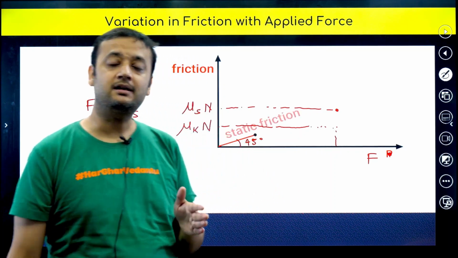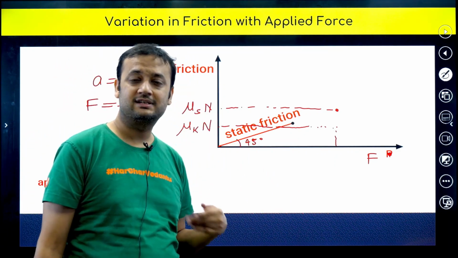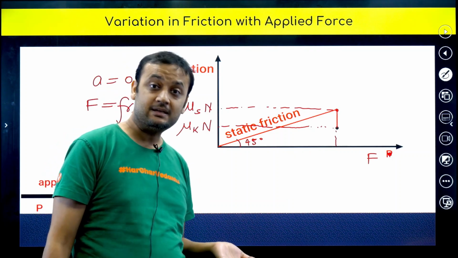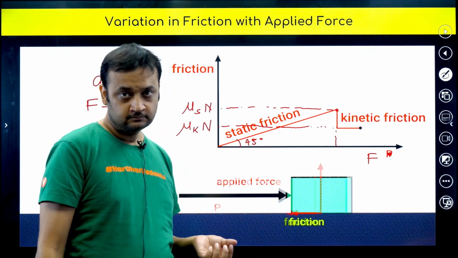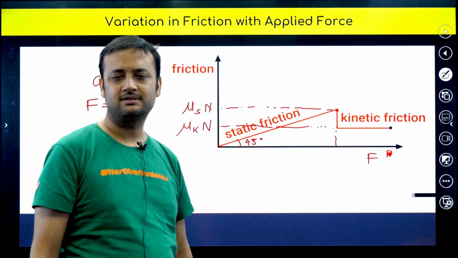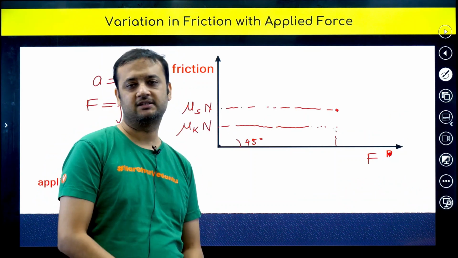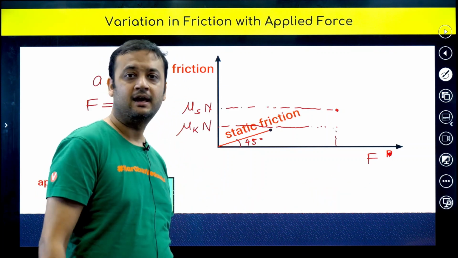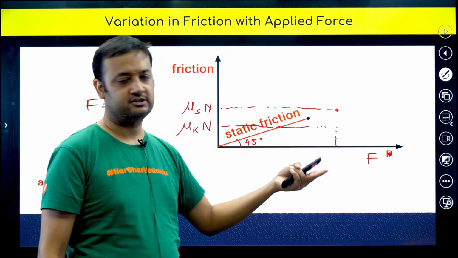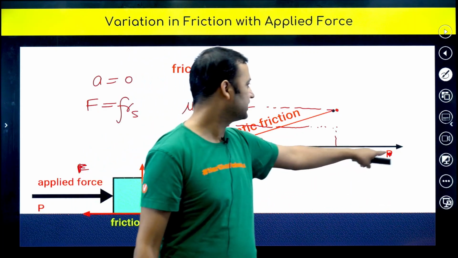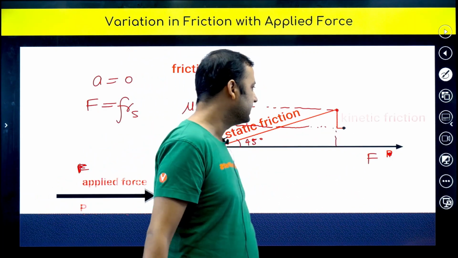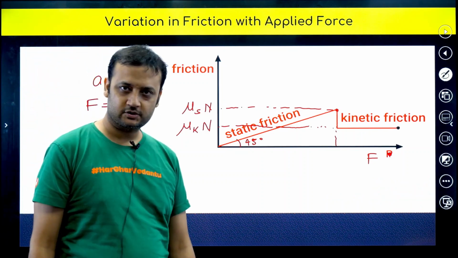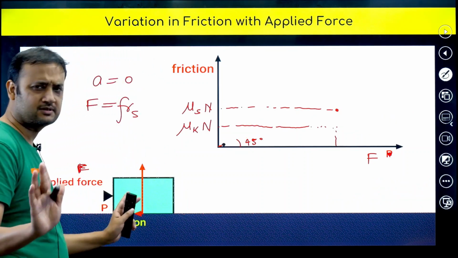But the moment the applied force increases beyond the maximum value of static friction, which is limiting friction, which is mu_s N, after this friction becomes kinetic. And we can say that slipping starts happening, and kinetic friction, my dear friends, is constant. So you can see, even if the force is increased, kinetic friction is not increasing. Its value has become mu_k into N. So guys, I hope you have understood everything nicely on this graph. It was a very nice graph.